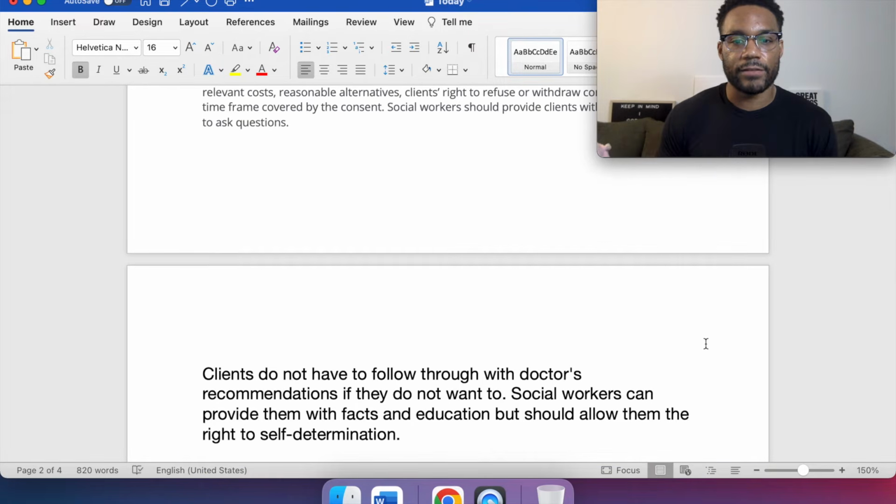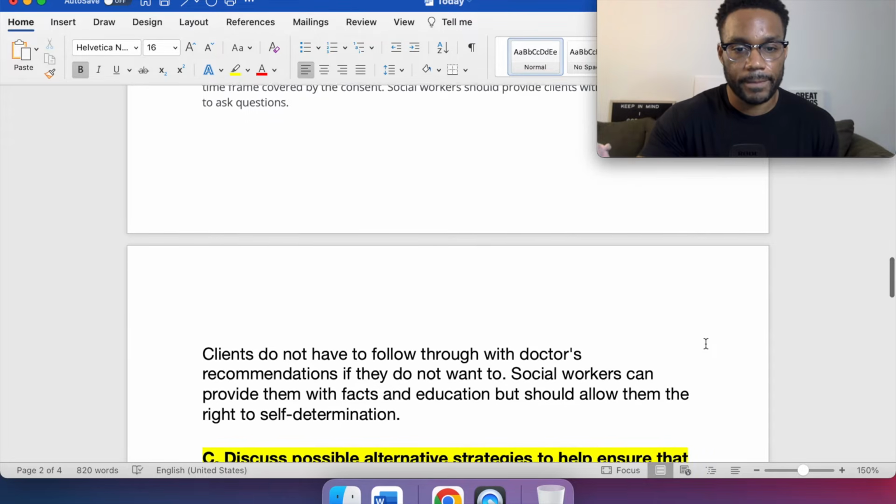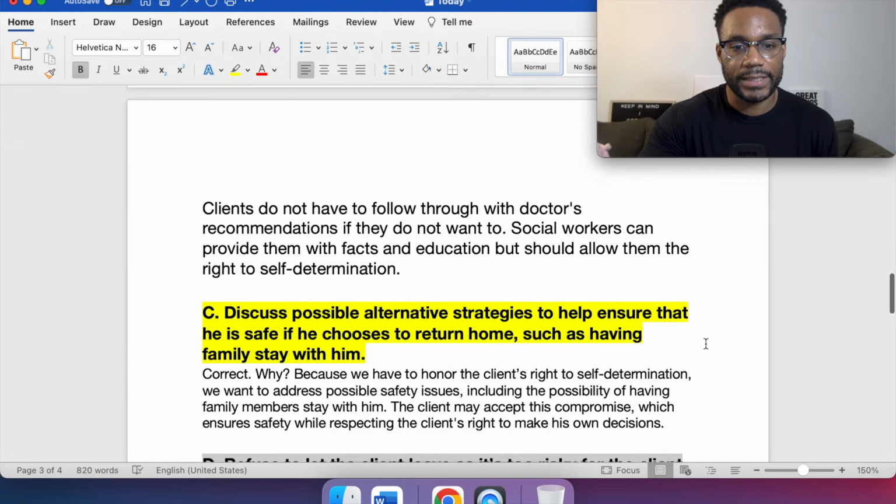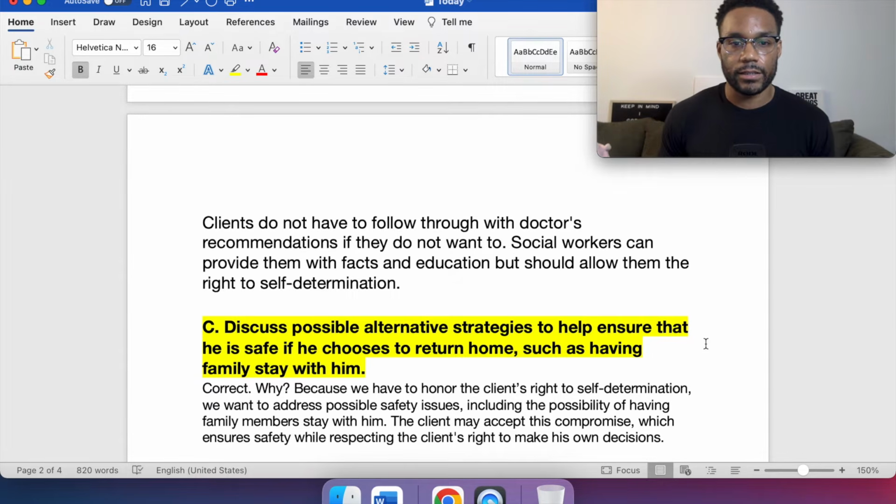Clients do not have to follow through with doctors' recommendations if they do not want to. Social workers can provide them with facts and education, but shall allow them the right to self-determination. So that's why we would go with C being the correct answer.